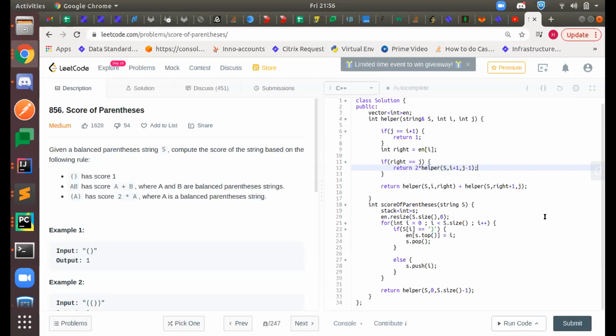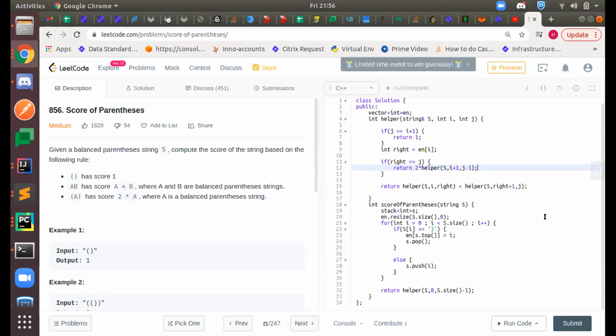No, I was thinking it should be the length of left minus right times whatever calls those two functions are taking. I mean, if we take T of n here, it should be exponential only. I don't think it will be linear. Okay, let's see what Harshit has to say.